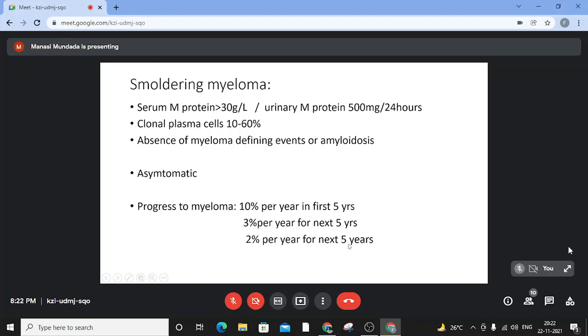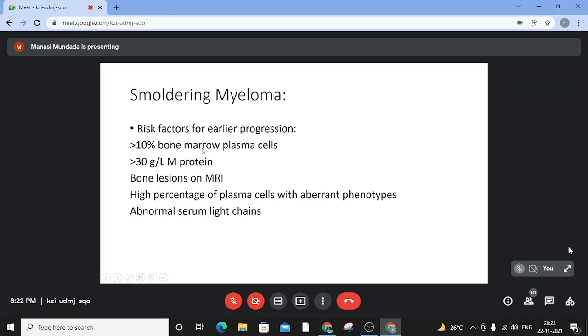Again, here there are high risk features wherein there are recommendations that these smoldering myelomas need to be treated actively and not just left and monitored. So what are these features? If there are more than 10% clonal bone marrow plasma cells, more than 30 grams per liter of M protein, bone lesions on MRI, high percentage of plasma cells with aberrant phenotypes, and abnormal serum light chains. So these kinds of smoldering myelomas need to be actively taken up and treated.